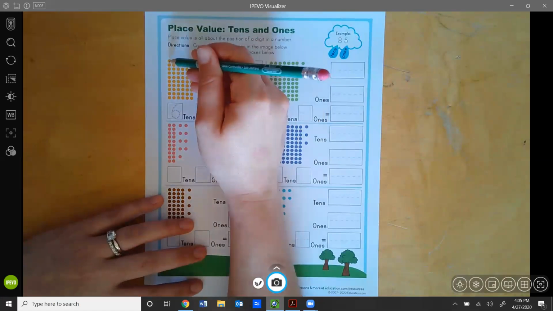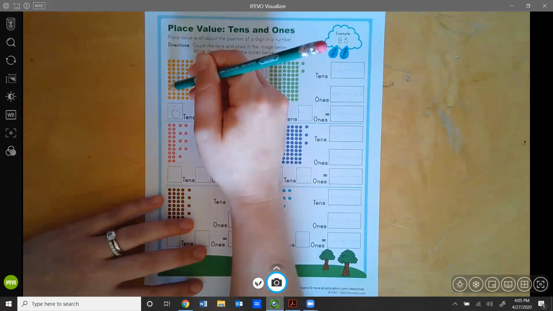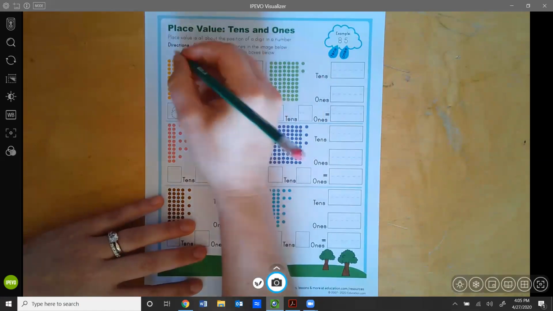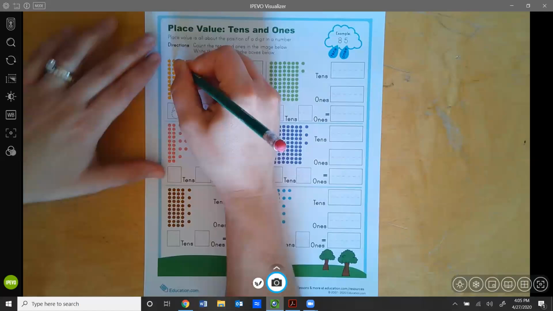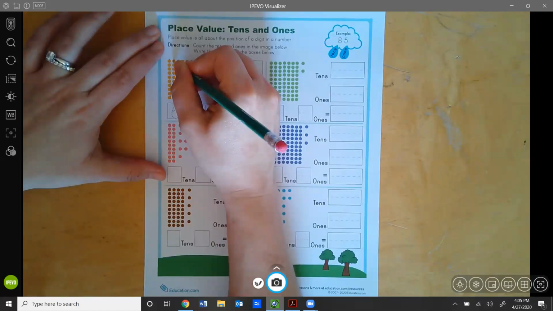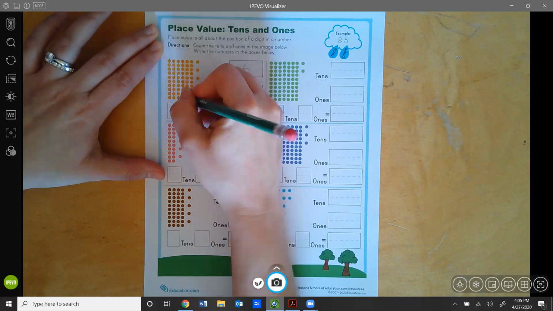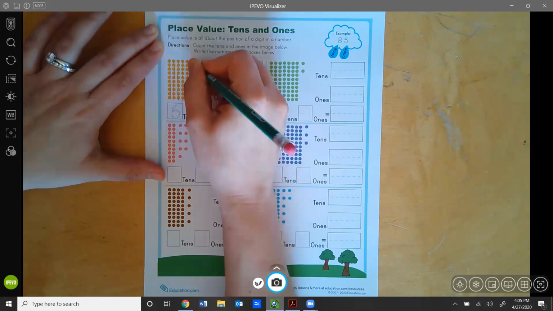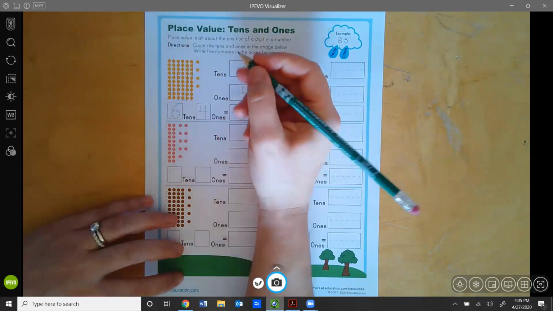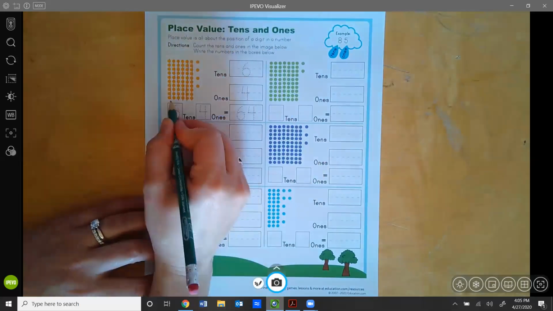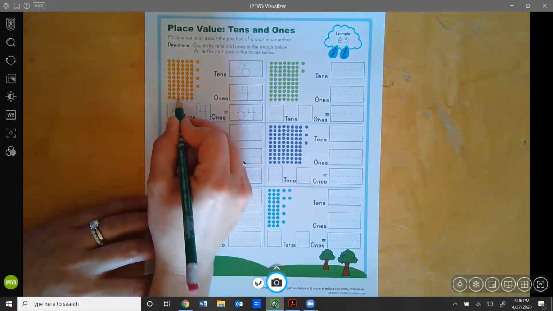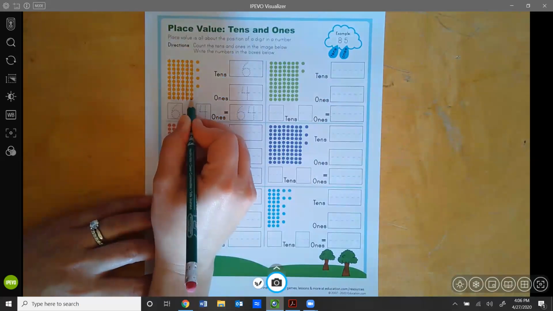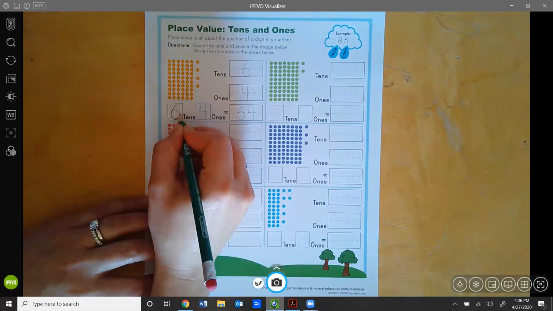I'm going to count these dots. 1, 2, 3, 4, 5, 6, 7, 8, 9, 10. So they have organized this into 6 of 10. So one thing that I would do to try to organize myself is I would draw a line through them. That way I could kind of see them a little bit better because they kind of blend into me. And that's going to make it easier to count. So let's count by ones to see how many tens there are. 1, 2, 3, 4, 5, 6. So there are 6 tens.